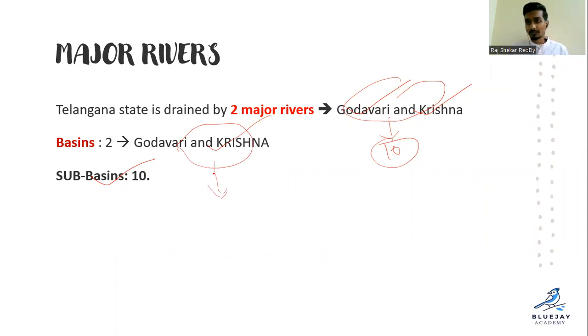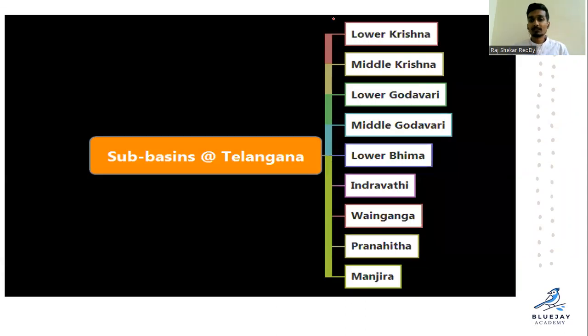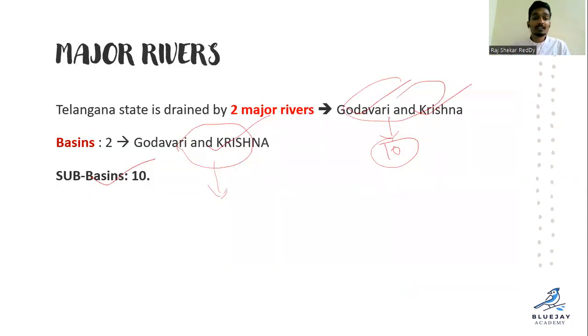Not exactly tributaries, but the sub-basins are like upper Krishna, upper Godavari, upper middle Krishna, middle Godavari, like this. You can see here, right? Lower Krishna, lower Godavari, middle Krishna, middle Godavari, lower Bhima, Indravati, and Wainganga, Pranahita, Manjira, right? So these are the 10 sub-basins in Telangana of Godavari and Krishna. The top basins are two, Godavari and Krishna, while the sub-basins are 10.